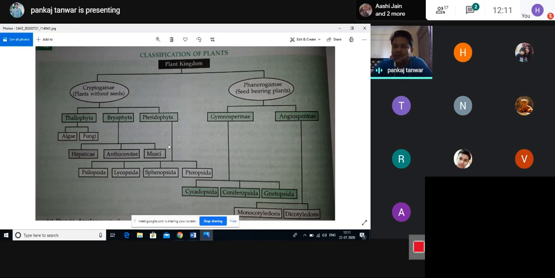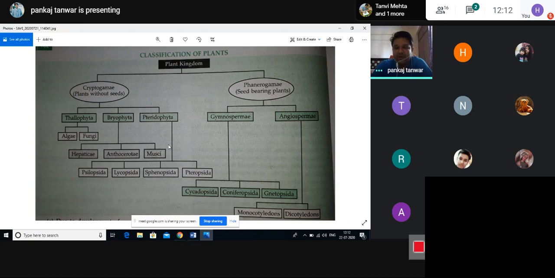But when we are discussing the phanerogams, they are mainly classified into two parts, called gymnosperm and angiosperm. Gymnosperms are the plants that do not bear the flower, but they contain seeds. And angiospermic plants are also known as flowering plants. That's why the term sexual reproduction in flowering plants is used, because the plants that bear the flower mainly participate in the process of reproduction. And the plants that do not bear the flower do not participate in the process of sexual reproduction.